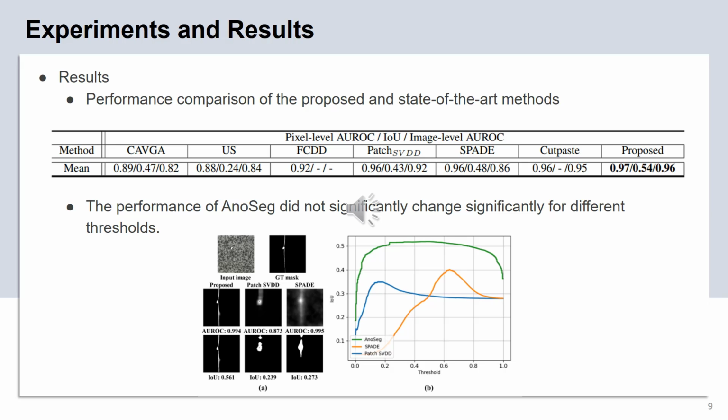Also, ONSEG could improve generalization performance for the normal region and show that our model is robust against threshold changes compared to existing methods for extracting anomaly scores in the indirect method.